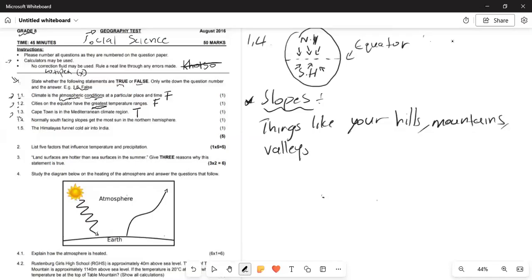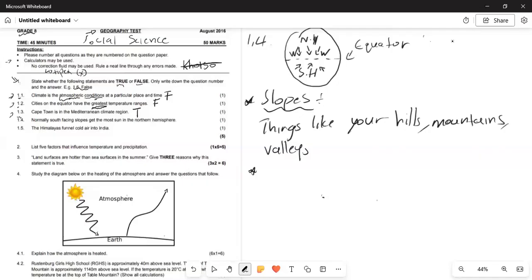So when they say normally south-facing slopes get the most sun in the northern hemisphere, what do they mean? It means in the northern hemisphere, you'll find that your mountains will be facing so. Let's rather explain this in a more straightforward way.